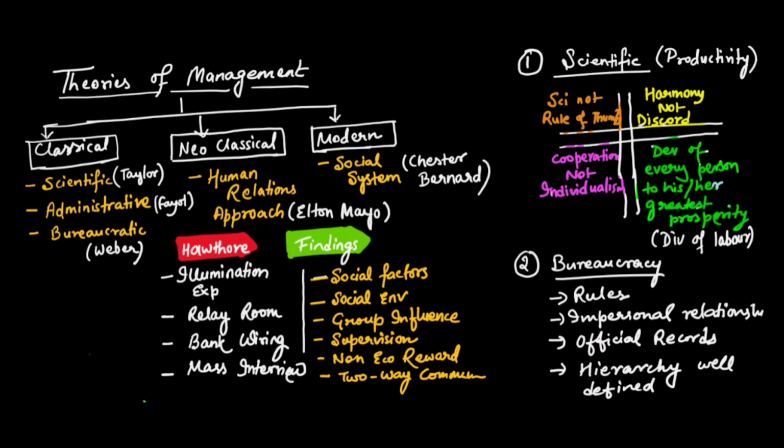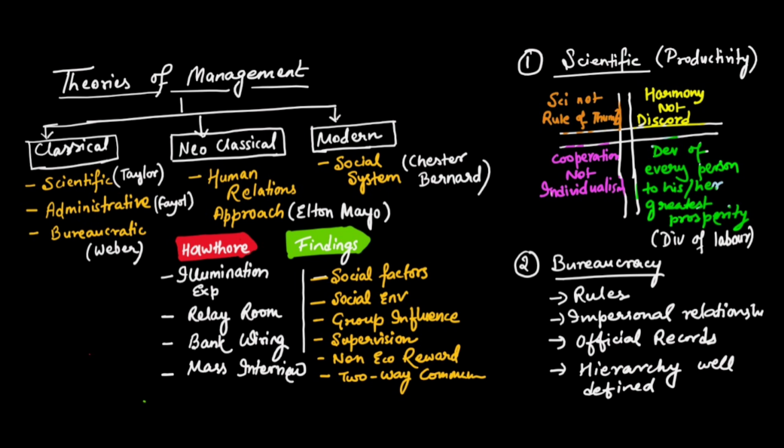Okay, so he suggested some techniques for scientific management. So what are the techniques? He said that first is the functional foremanship. Functional foremanship is that there should be a supervisor for each of the expertise work. For instance, in a factory there should be a supervisor for planning, so he's a planning officer, and there should be a separate production officer. One person shouldn't be planning and doing the production thing. Then both of them would be instructing the worker, and the workers would do the task. So a specialized person should be there for each supervisory task.